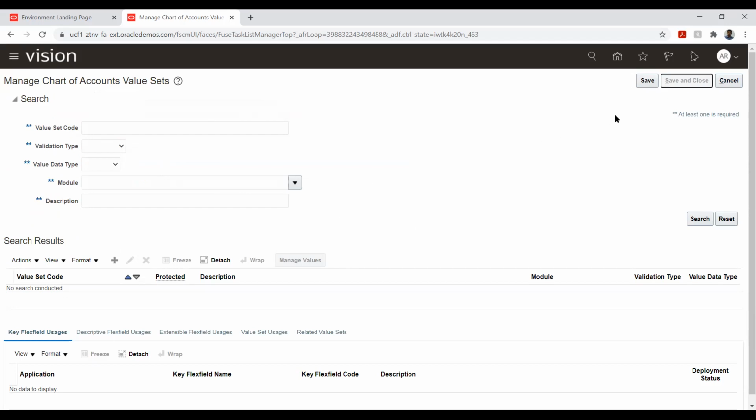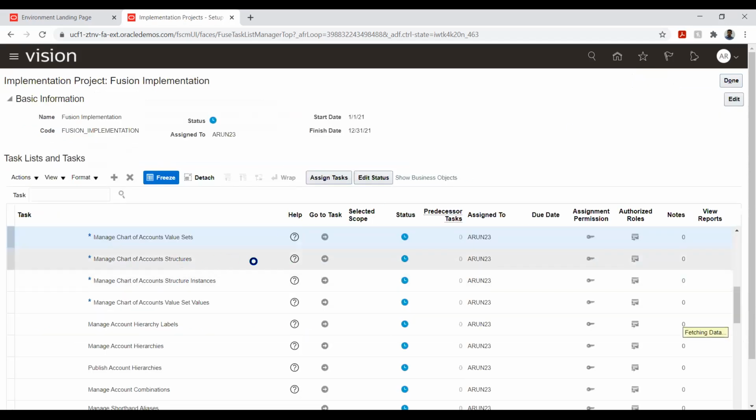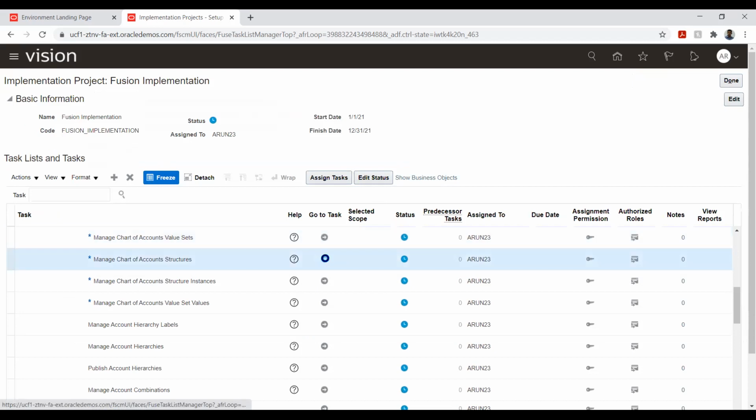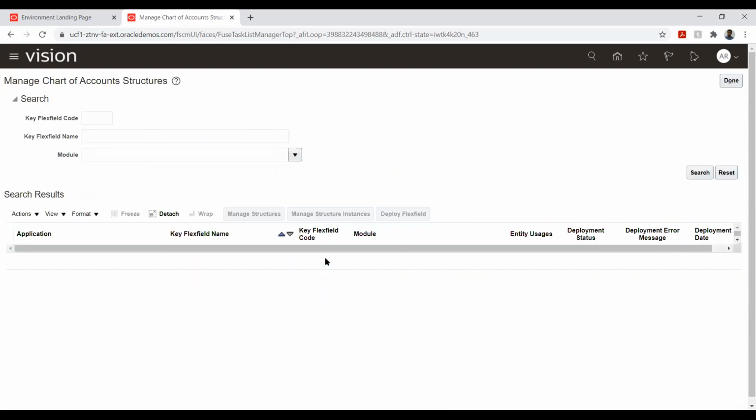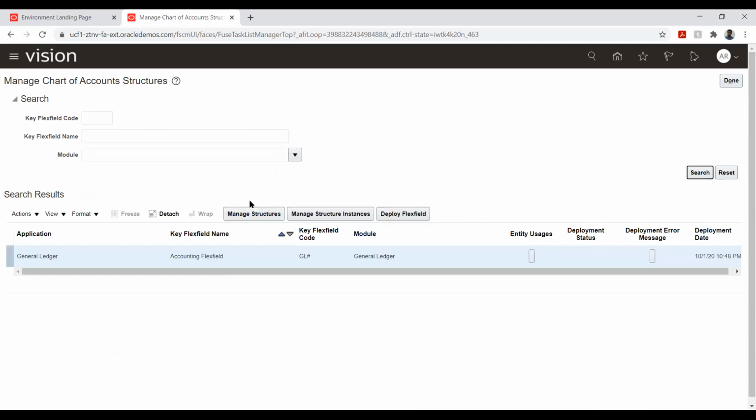So the next setup is to create our chart of account structure. So just below the value set, we have a chart of account structure. So now I'll just click manage structure. Here we have two things: one is the structure and the other one is the instance.